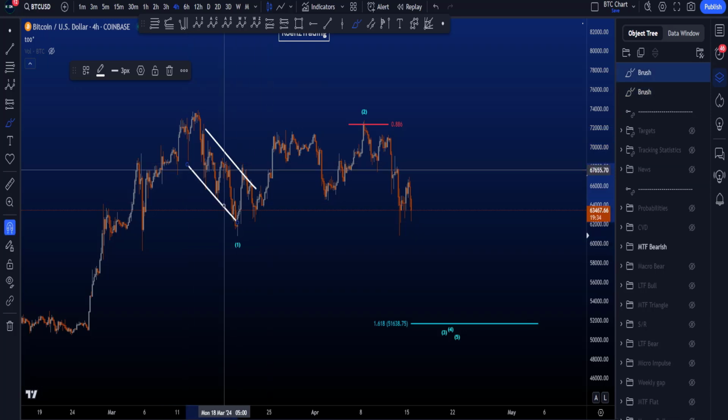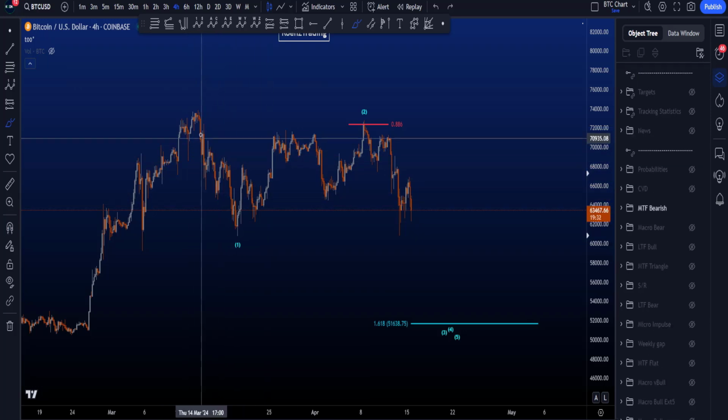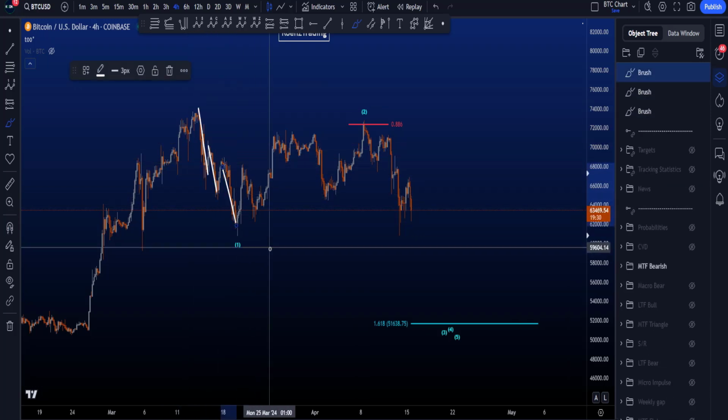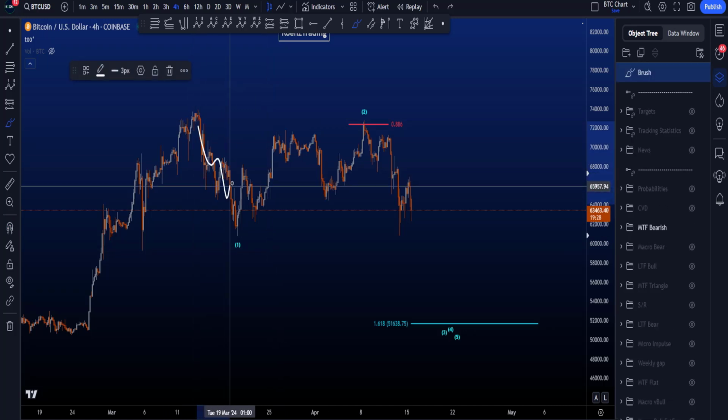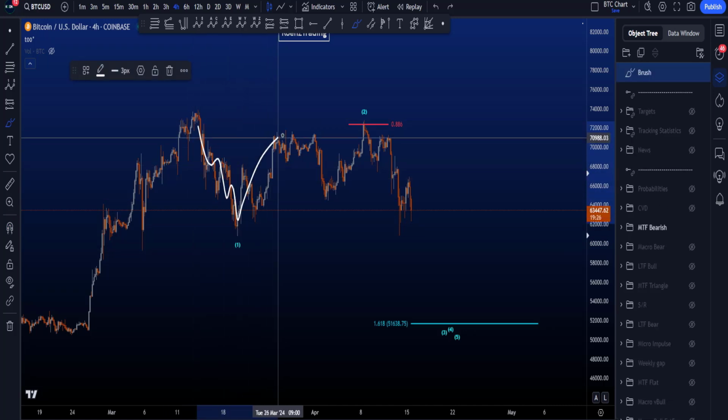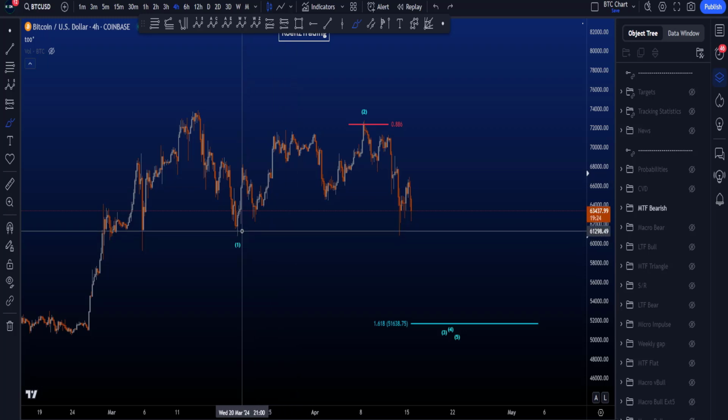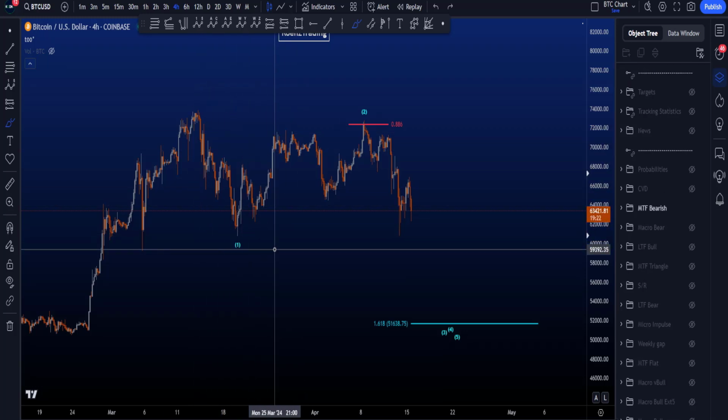If we count this as a diagonal, then wave 3 at the moment would be the shortest out of wave 1, 3, and 5, which isn't allowed, and a double or triple 1-2 is also invalidated as price moved up quite far. So it doesn't work nicely to count this as an impulse, works a bit better as a corrective